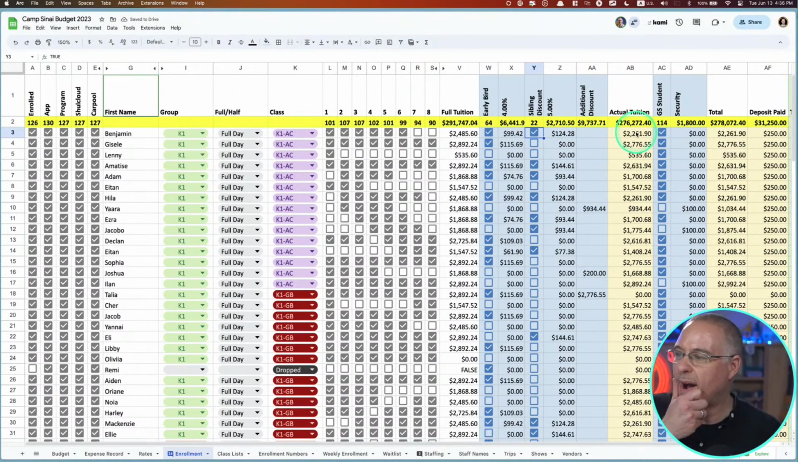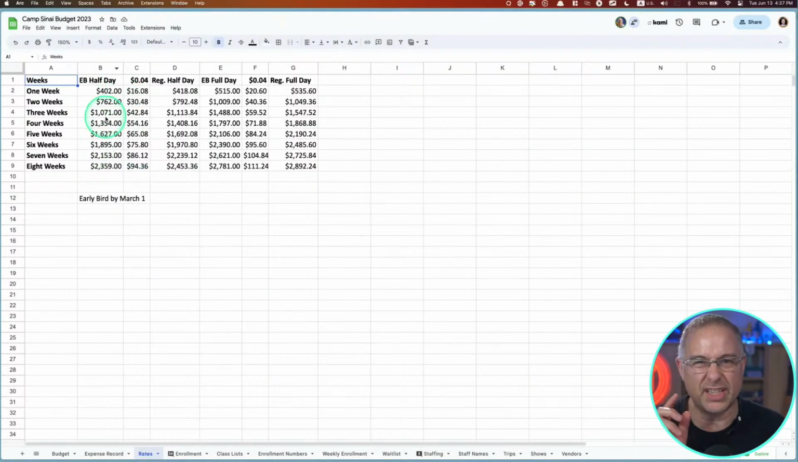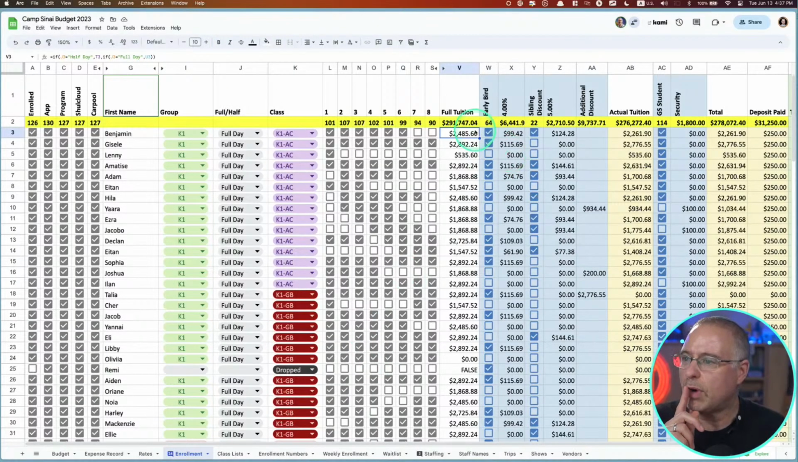Okay, but here's what's interesting. So this number here, full tuition, is based on a number of different factors. It's based on, are they full day or half day? And how many weeks are they coming for? So what I did is I asked ChatGPT, how would I generate this number? So I know I have a tuition rate sheet right here. So this is like my key in that other sheet. I've got a tuition rate sheet here. So how can I reference that based on what they are choosing here and based on full day or half day?